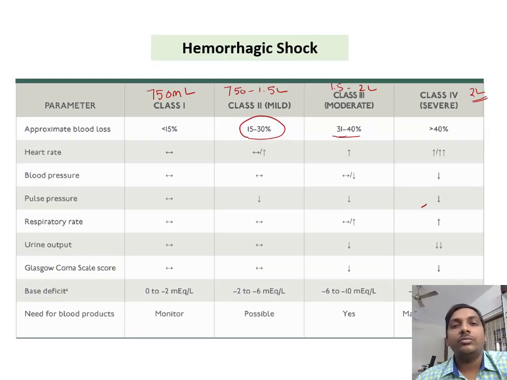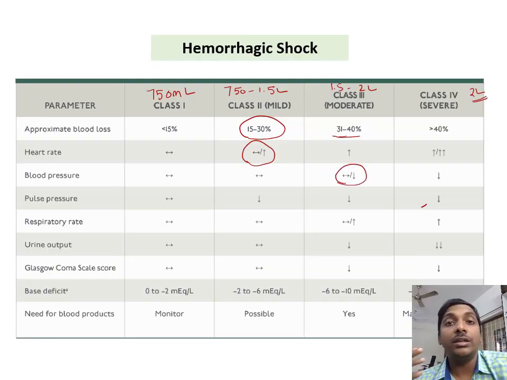So generally the first sign of shock is tachycardia. Even a minor loss will cause the heart rate to rise. Blood pressure drop occurs very late, as I described earlier. That means the blood pressure starts to decrease only when 30% of blood loss has happened, and already the patient is going into a decompensated state. Urine output will also be low in case of severe injury. And slowly, because of decreased perfusion to the brain in decompensated shock, the Glasgow Coma Scale, which is a scale to measure the consciousness of the patient, will also come down.